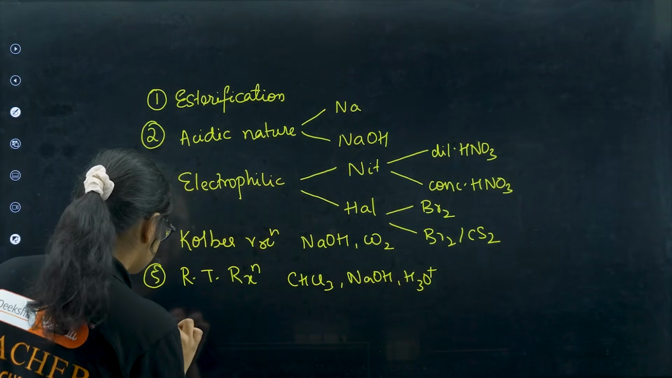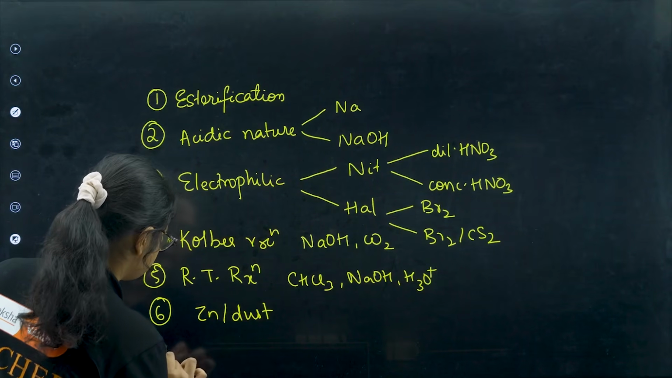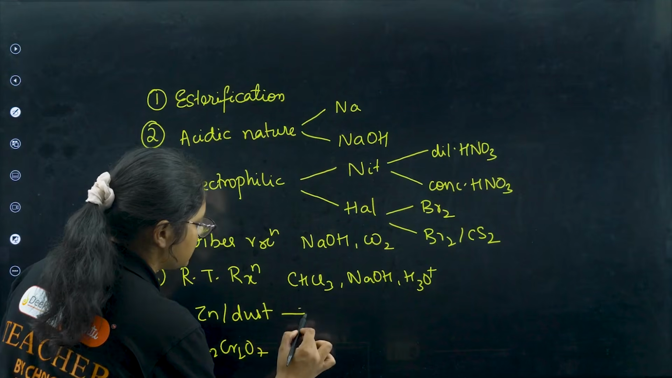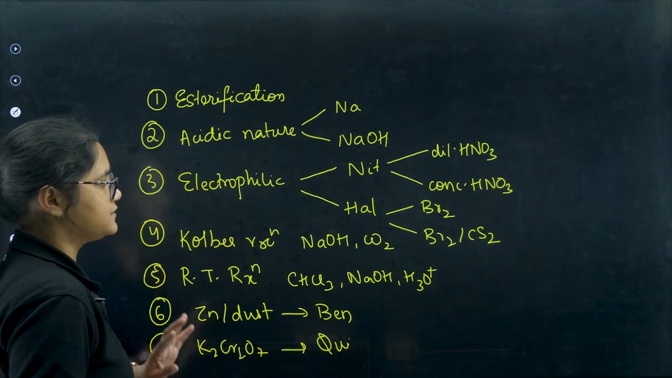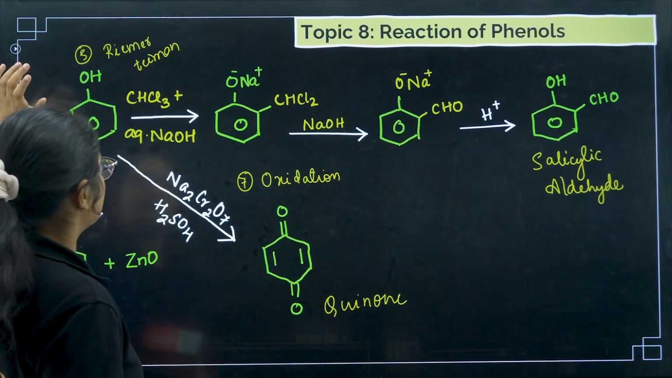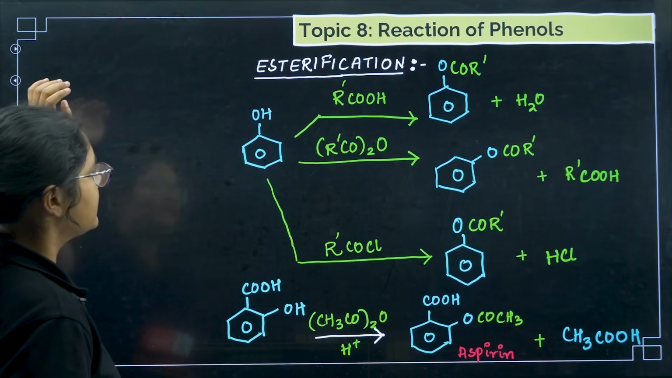Next, the 6th one is the treatment with zinc dust. Next, the 7th one is your K2Cr2O7, which gives me quinol, and zinc dust gives me benzene. Okay, that's the overall reactions of phenols. Clear? Fine. Next, moving to the next topic, that is esterification.